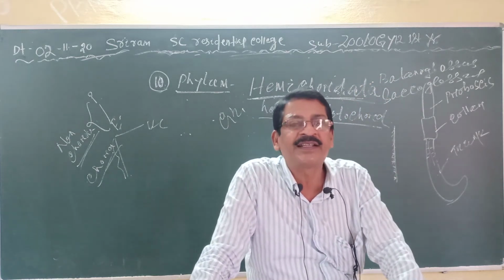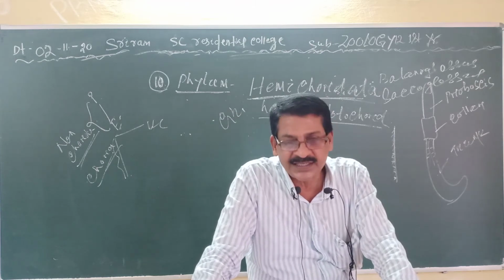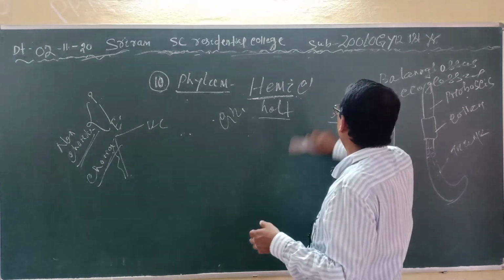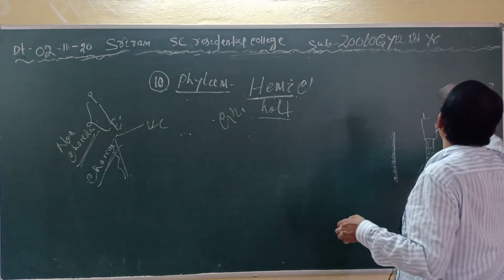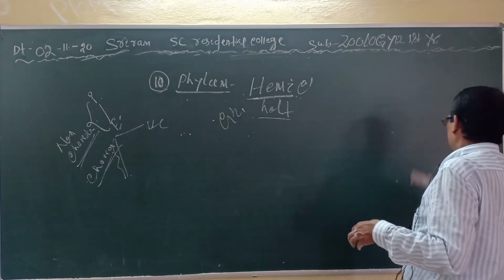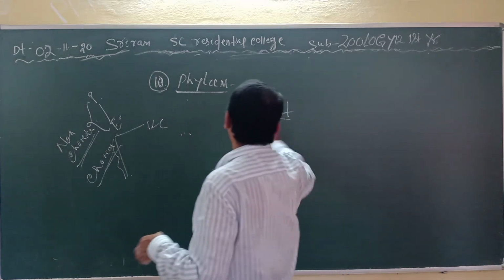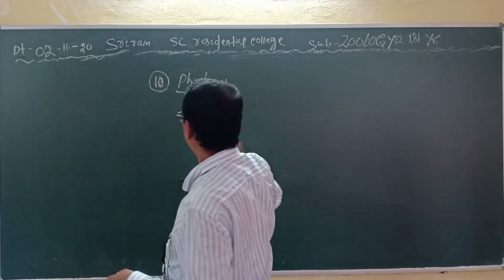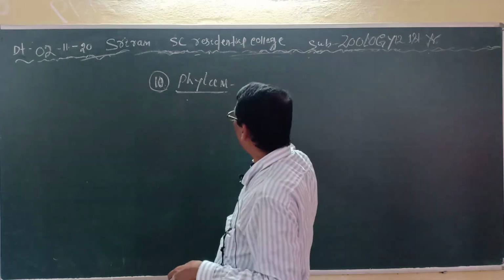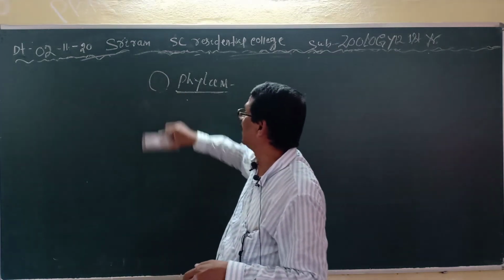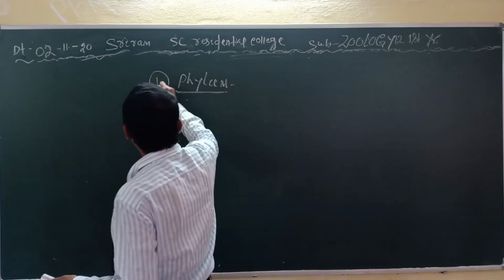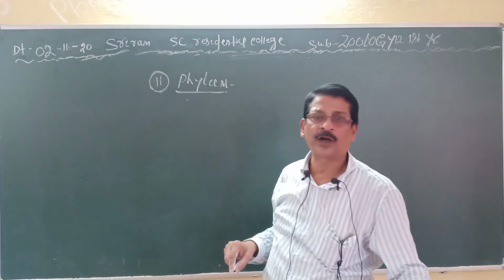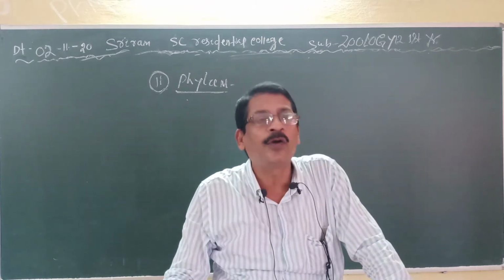So let me start another phylum. I have told you previously that every day I will finish 3 phyla. I have completed the phylum Echinodermata and the phylum Hemichordata. Then, as I told you at the beginning, only 11 phyla are the major phyla included in the animal kingdom and which are in your course.